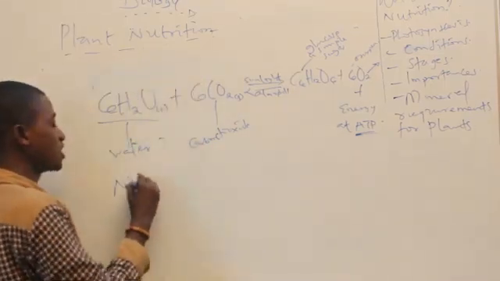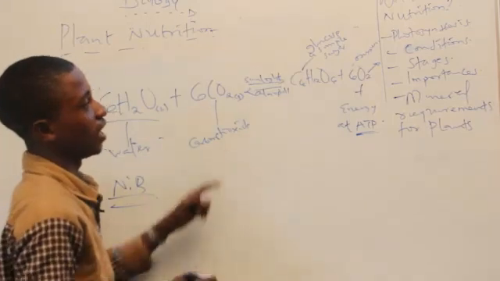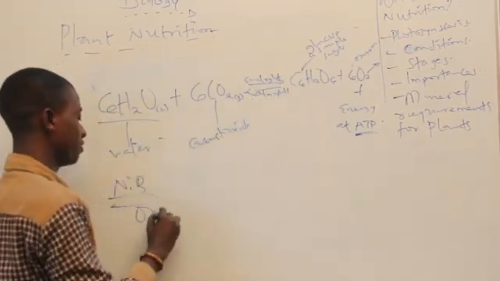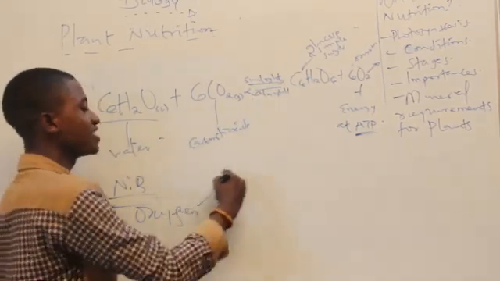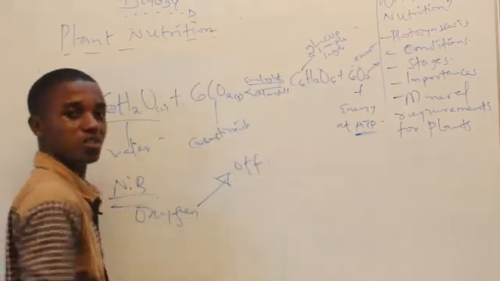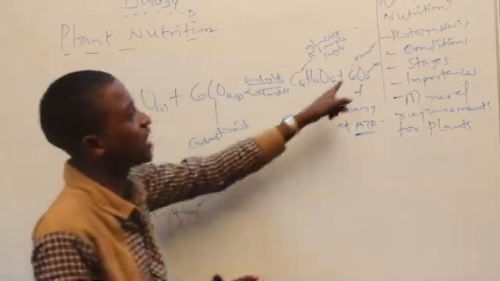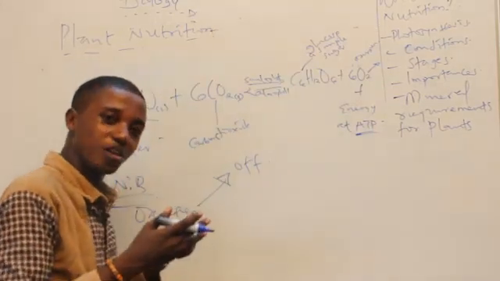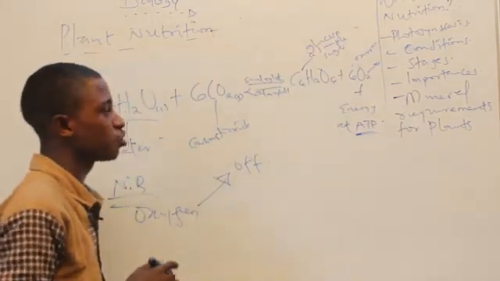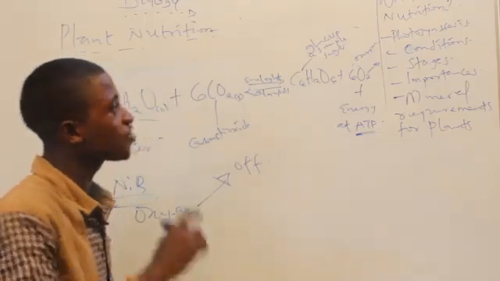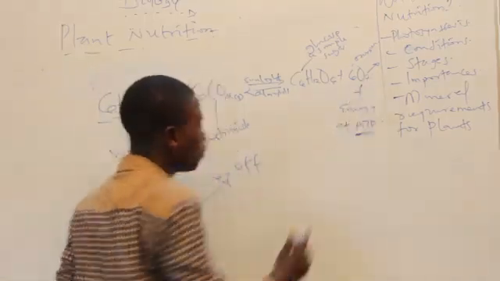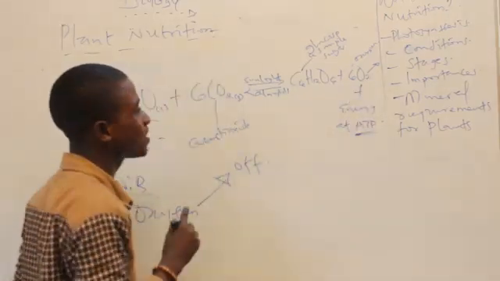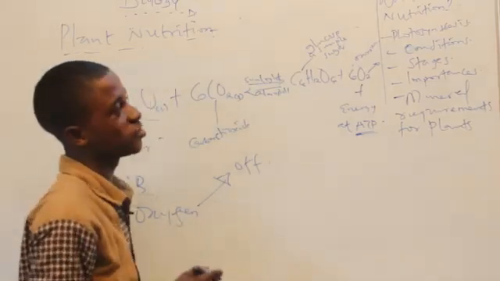So basically, one thing that is worthy of note is this: oxygen is given off during photosynthesis. Never forget. And this oxygen that is given off during photosynthesis, where is it gotten from? Is it from the light phase or the dark phase? Remember the light phase, we talk about photolysis of water. So oxygen is given off as a result of photolysis of water, which takes place in the light stage of photosynthesis.